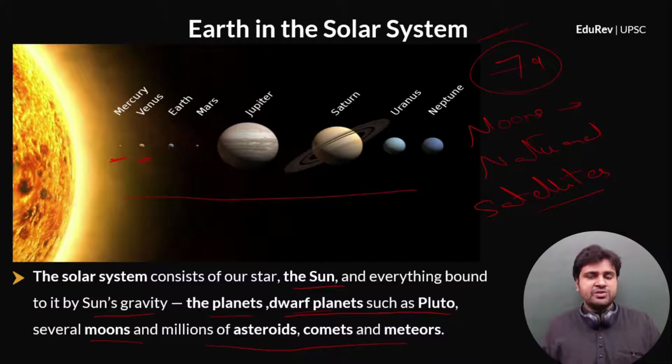The sun, which is the nearest star to the earth, is at the center of the solar system. And the planets, the dwarf planets, many moons, and millions of asteroids, comets, and meteors, they all revolve around the sun. They are bound by the sun's gravity. This entire system is solar system.